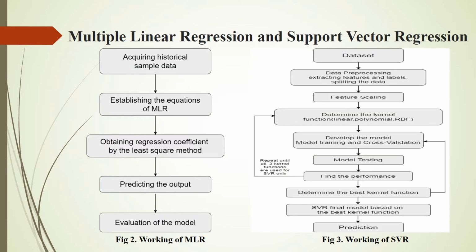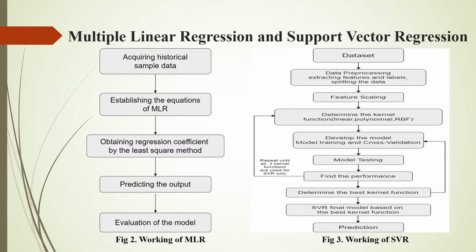Now comes the multiple linear and the support vector regression. Multiple linear regression is basically an extension of linear ordinary least square regression that uses just one explanatory variable. It is very beneficial for resolving regression problems. Coming to the working of multiple linear regression, the key algorithm separates the historical data into independent variables and dependent variables and finds the relation between those variables.